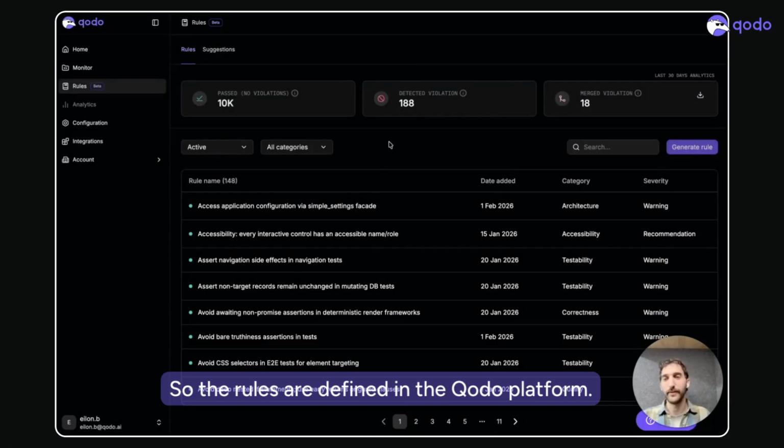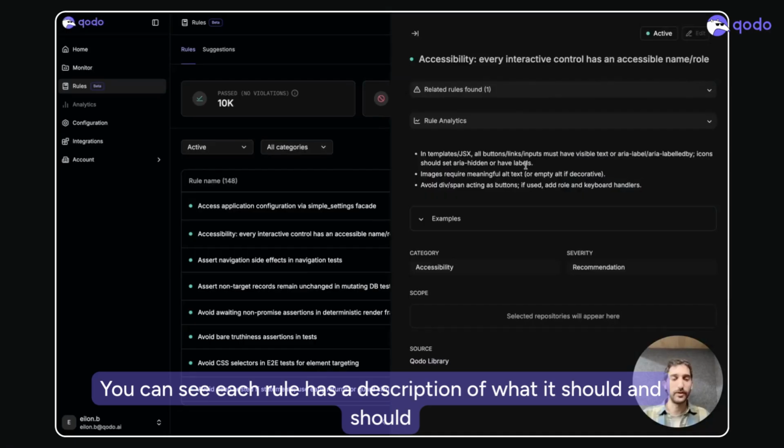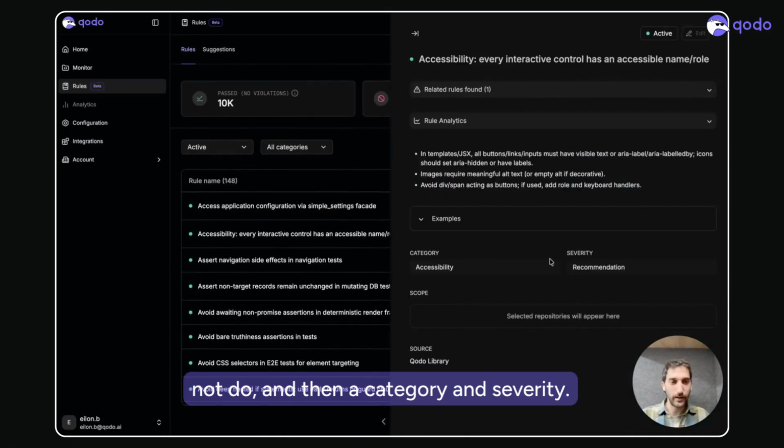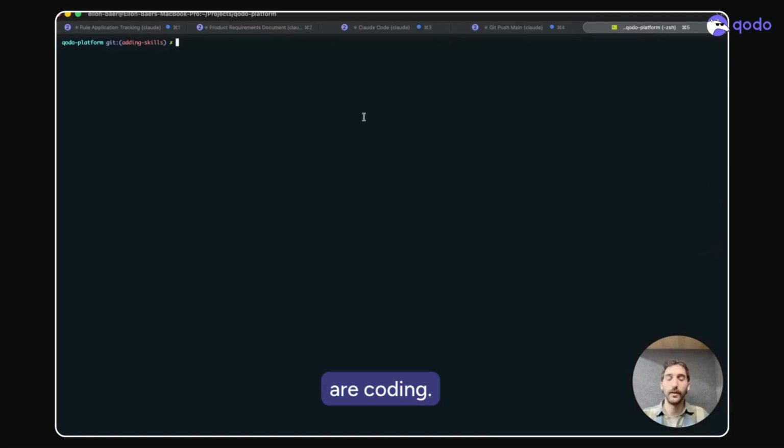So the rules are defined in the Qodo platform. You can see each rule has a description of what it should and should not do, and then a category and severity. All this can be fed back into your coding agent as you are coding.